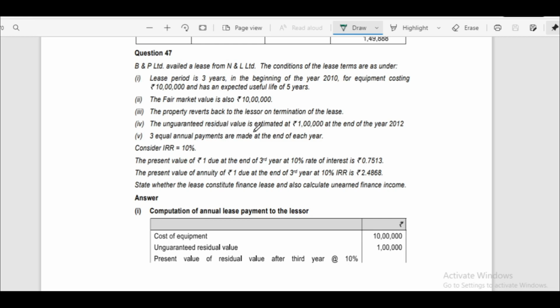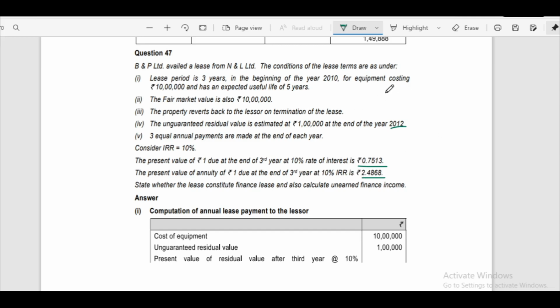The unguaranteed residual value is estimated at 1 lakh at the end of year 2012, that is third year. 3 equal annual payments are made at the end of each year. Consider IRR is equal to 10%. The present value of 1 rupee due at the end of third year at 10% rate of interest is 0.7513. The present value of annuity of ₹1 due at the end of third year at 10% IRR is 2.4868. State whether the lease constitutes finance lease and also calculate unearned finance income.